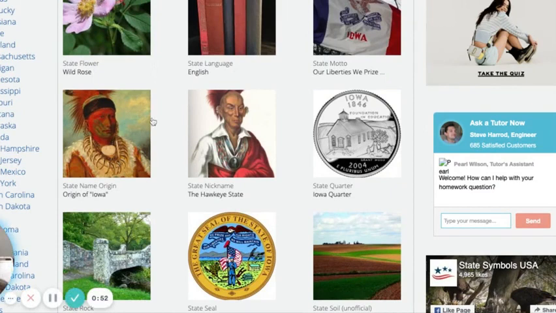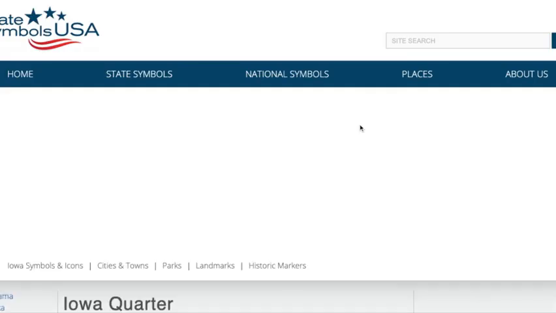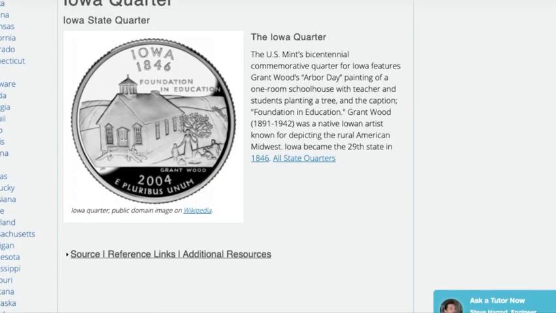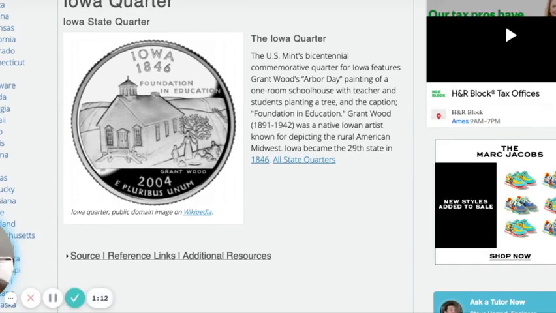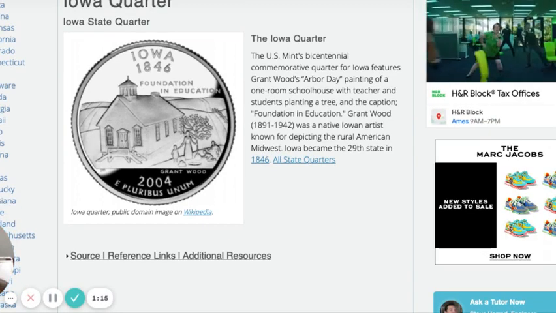So one of the links I clicked on was the state symbol links, and here I am with the state quarter. So you could click on the state quarter, and it's going to give you more information about the state quarter. So you can read about it and then tell a little bit more information about what you learned on the state quarter.